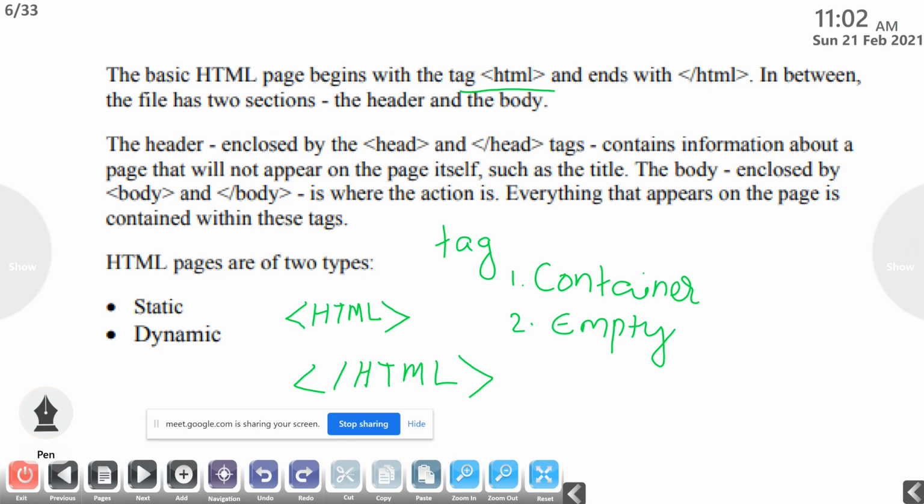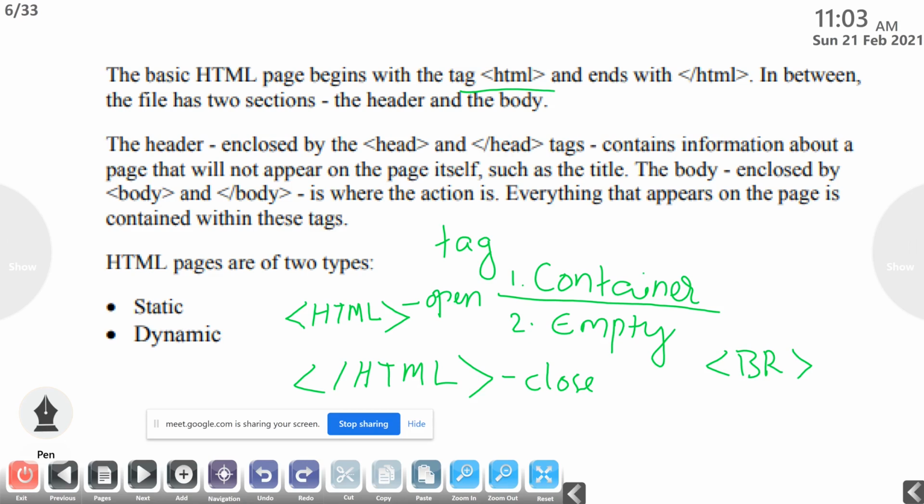This is called the open tag, and this is called the close tag. So an HTML tag that contains an open tag and a close tag is called a container tag. And if there is no closing tag, that type of tag we call an empty tag. For example, BR.